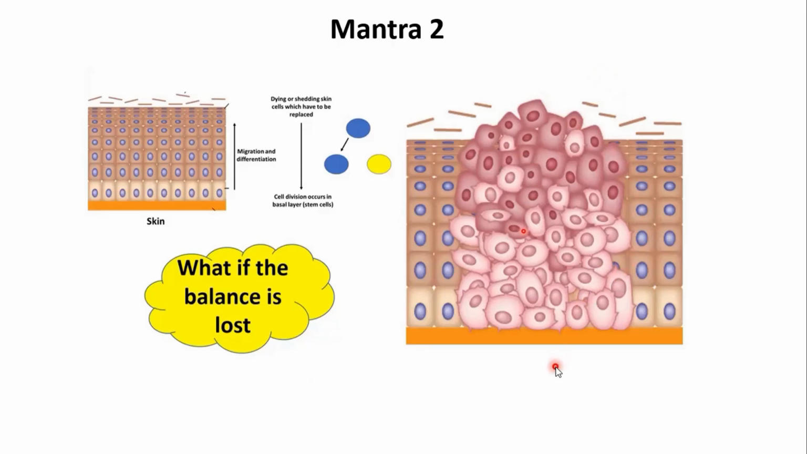So, mantra 1 says if your accelerators or proto-oncogenes are not getting stopped, the cell cycle will not stop, and you will develop cancer. If your brakes, your tumor suppressor genes, are not working, then again the cell cycle will not stop, and you will develop cancer. And mantra 2 says that if the balance between differentiation, cell death, and cell division is tilting towards cell division, if cell division is winning, then again there will be development of cancer.